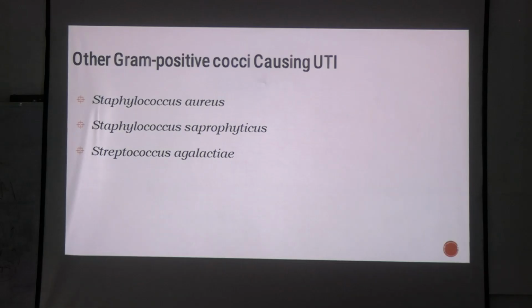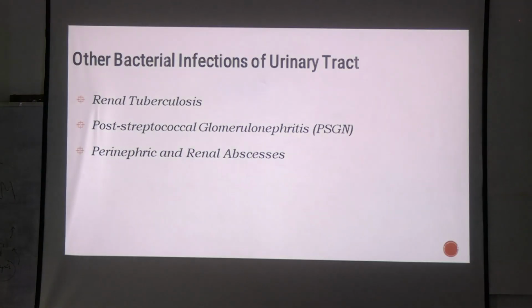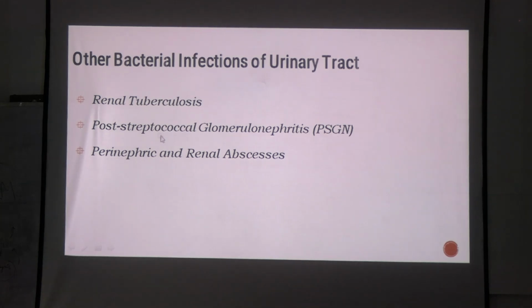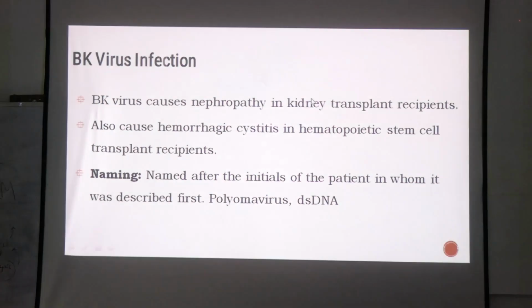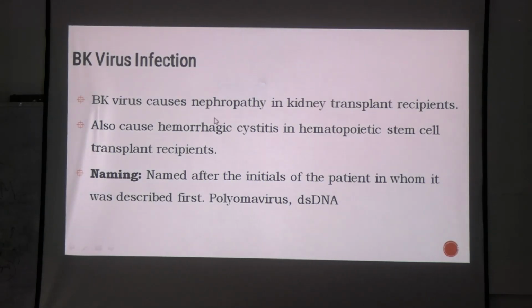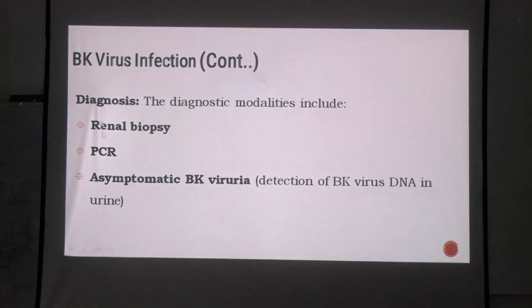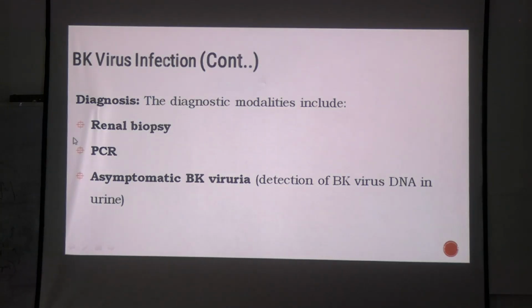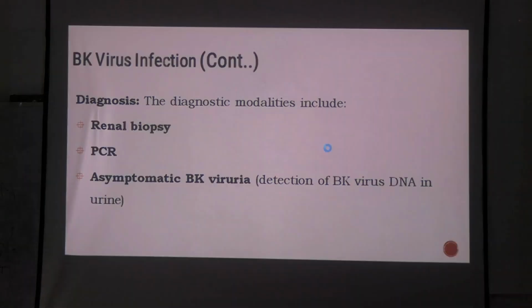Other gram-positive cocci, you already told me. Then PSGN we discussed at the beginning. Then renal tuberculosis and perinephric renal abscesses. The laboratory diagnosis will remain the same for renal tuberculosis. Okay. BK virus we already discussed at the beginning. I told you it causes nephropathy in kidney transplant patients most commonly. How will you diagnose this? With the help of renal biopsy or PCR. Mostly PCR is recommended.